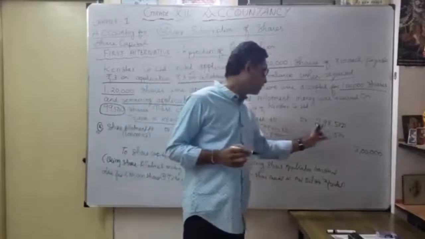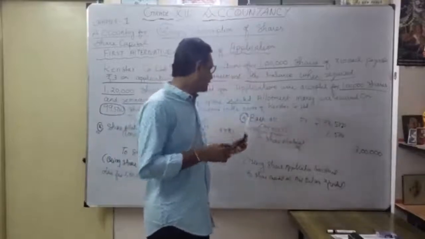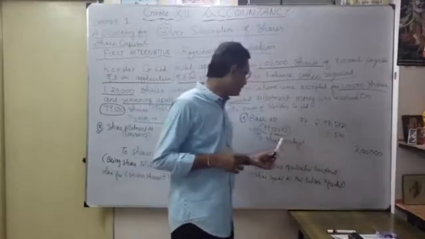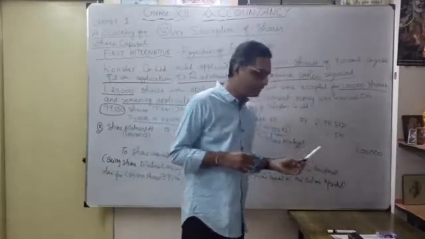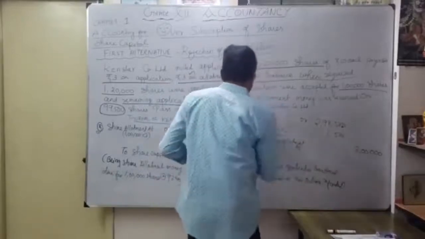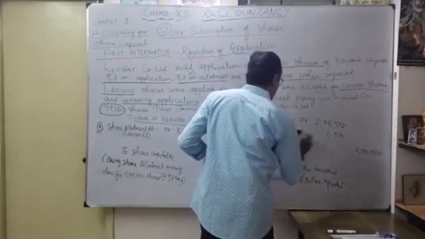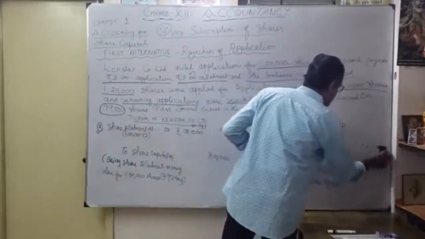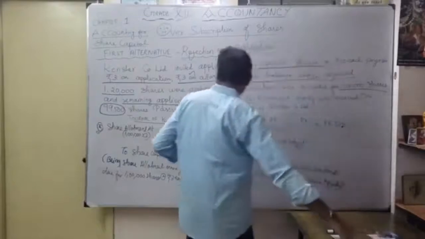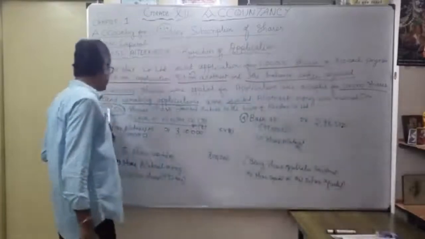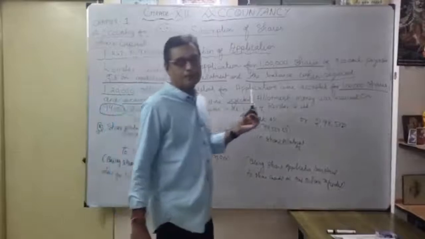What is the bank account? 2,98,500. A call in arrear maybe 1,500. To share allotment account 3 lakhs. Or if you don't need it, we just have to clear. Just to mention actually how much received. Our share allotment money. So how much received? Even though 3 lakhs, I received only 99,500 shares' money.